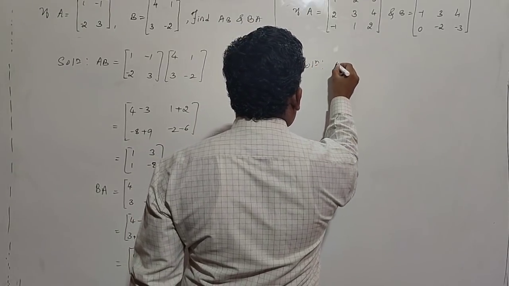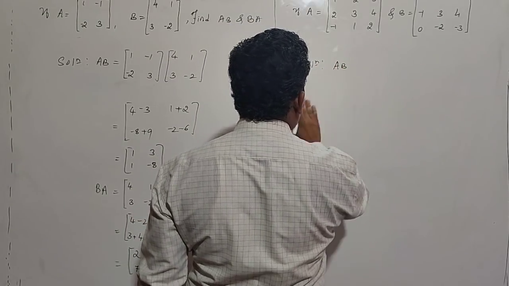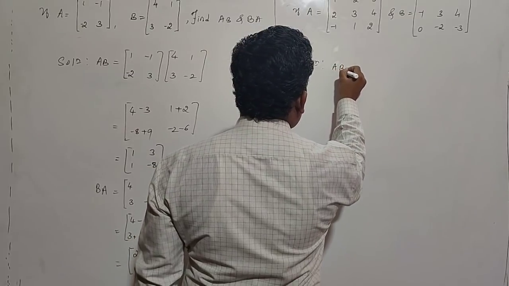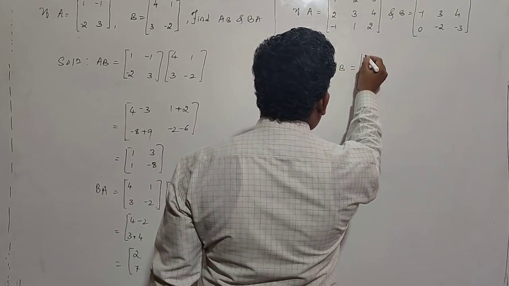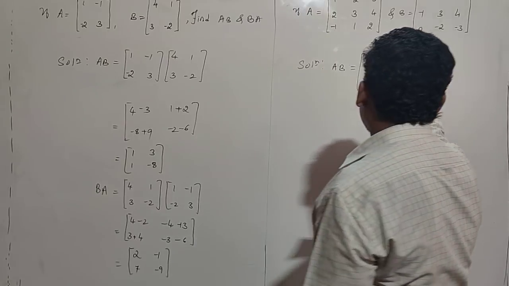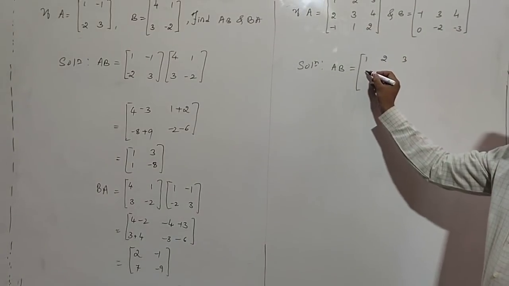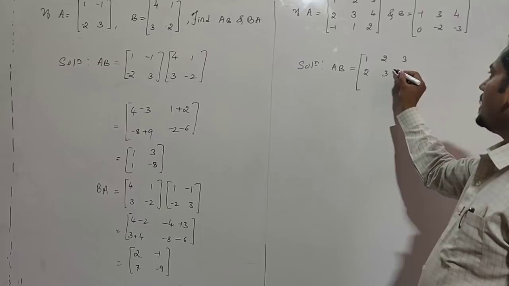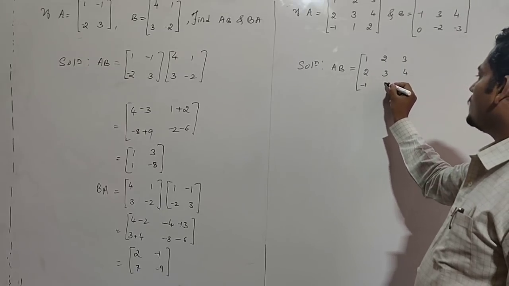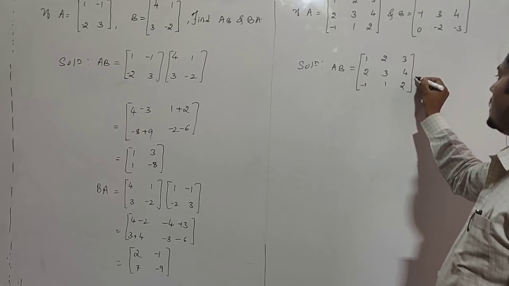In that, first one, A into B. A into B is equal to, replace matrix A, that is 1, 2, 3, second row 2, 3, 4, minus 1, 1, 2.